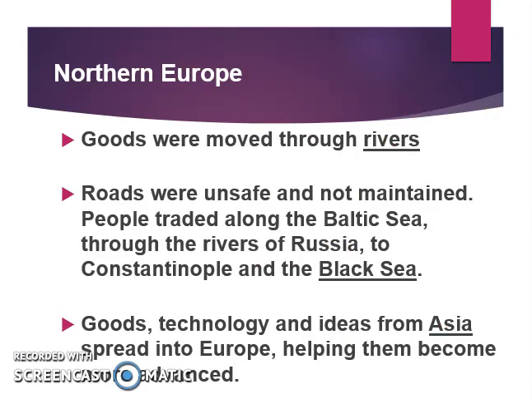In Northern Europe, goods were largely moved through rivers, again, faster and easier. Roads were also unsafe and not maintained after the fall of the Roman Empire. People traded along the Baltic Sea through the rivers of Russia to Constantinople and the Black Sea. Goods, technology, and ideas from Asia spread into Europe, helping them become more advanced.